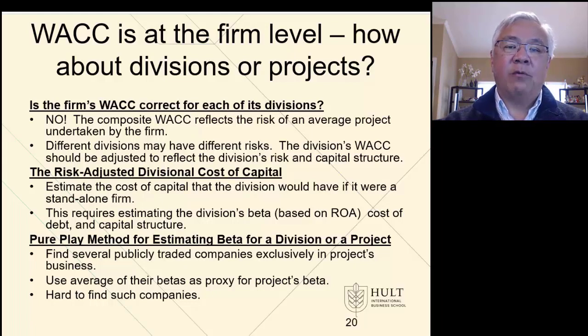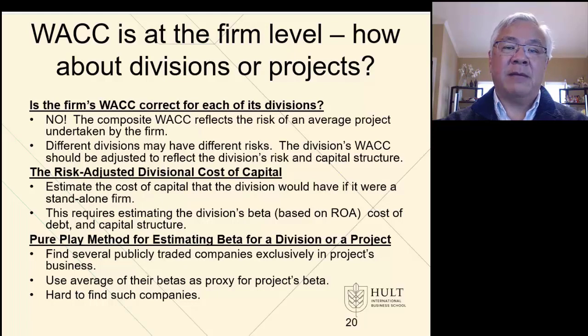So let's stay at the division level. We could derive a beta based on the historic ROA from that division compared to the company, and therefore the market by inference. The second way we could do it is look for what we call a pure play. An example of a pure play is where there's a publicly traded company that happens to be in one line of business, and that one line of business matches the division's business. So let's say we have a multiple line of business company, and one of the divisions happens to be in the retail home improvement hardware business. So a pure play might be Home Depot.